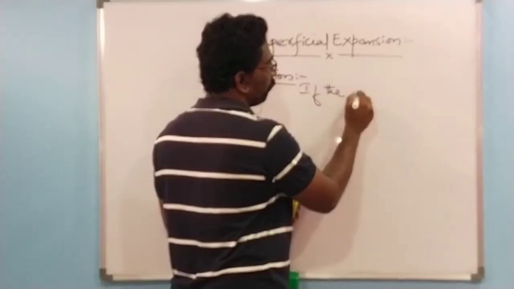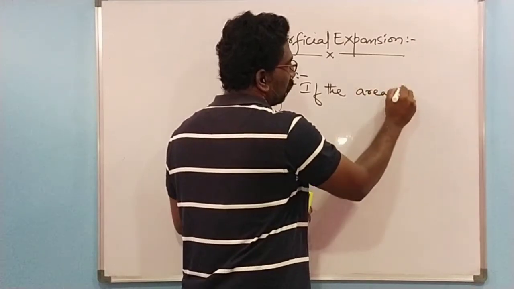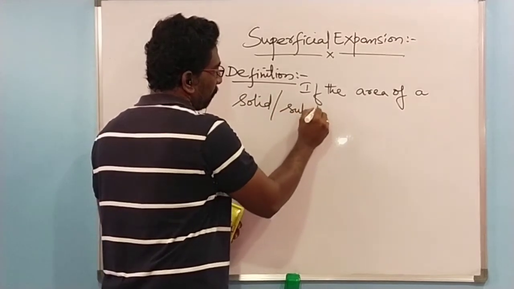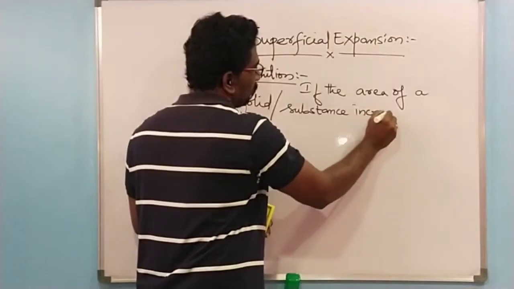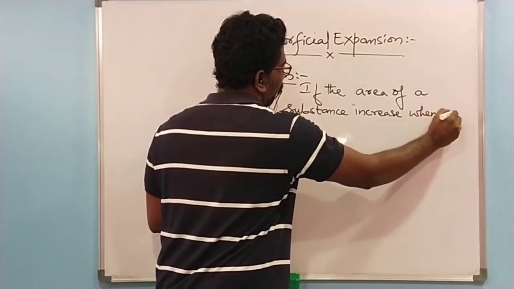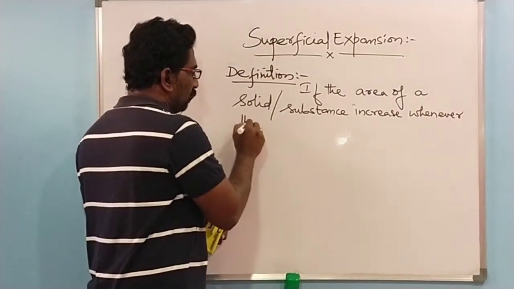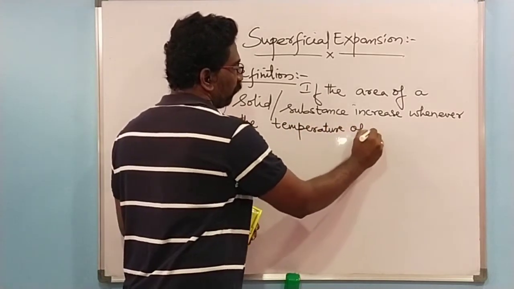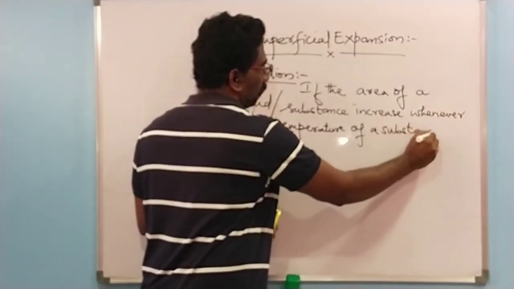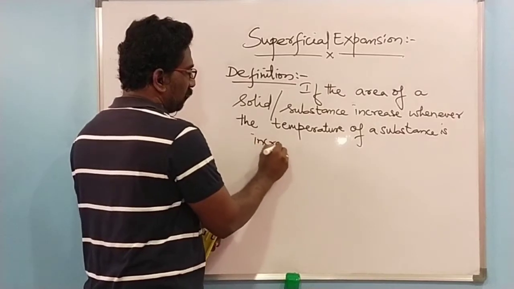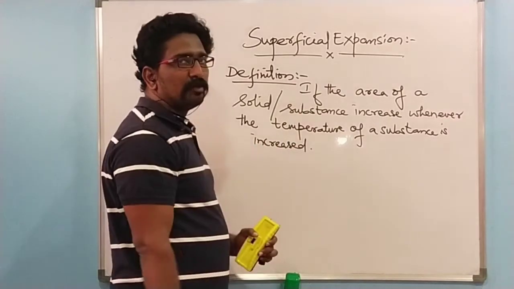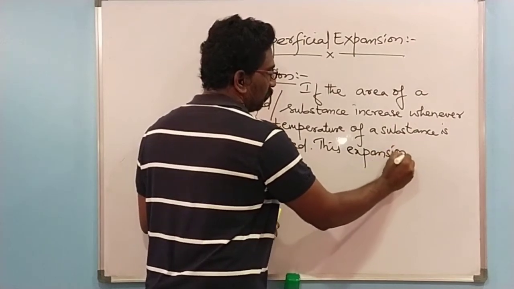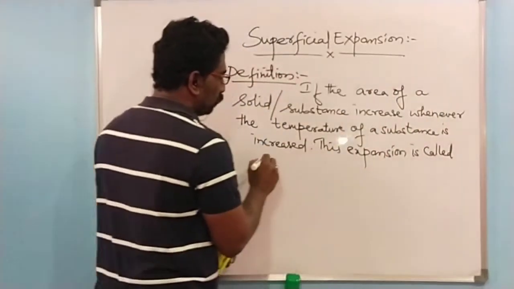If the area of a solid or substance increases whenever the temperature of the substance is increased, this kind of expansion we call a superficial expansion.